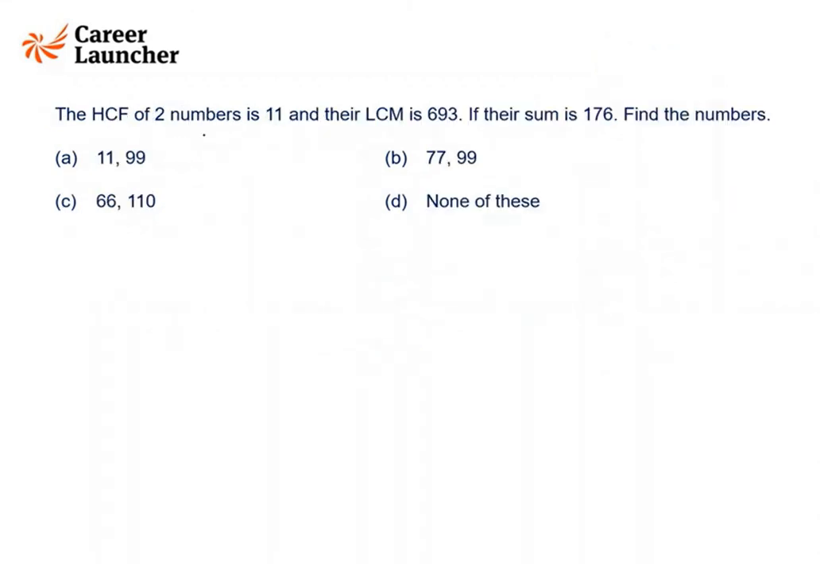Okay, HCF of two numbers is 11 and their LCM is this. Sum of the numbers is this. You need to find the numbers. So guys, the simplest way of doing this is you can use the options. If I look at A option, numbers are 11 and 99. So we can check that their HCF is 11, while the LCM is 99.